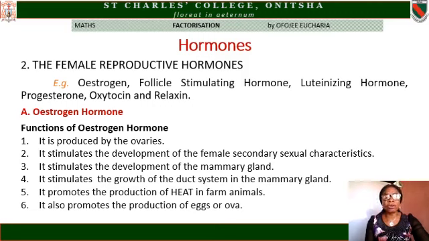Number 4, it stimulates the growth of the duct system in the mammary gland. The duct system is that organ that produces milk in the mammary gland of female animal and gets it ready for the birth of the young animal. Number 5, it promotes the production of heat in farm animal. And what is this heat? Heat is that period that the female animal shows readiness to be mated by the male animal. We call it the heat period. Number 6, it also promotes the production of eggs or ova, which is released by the ovaries.